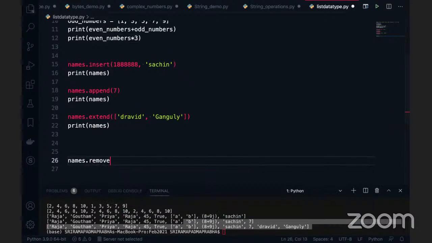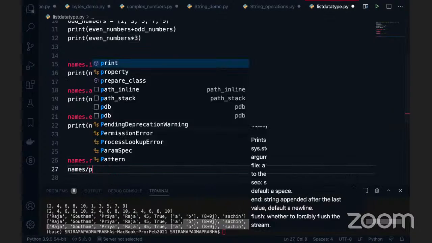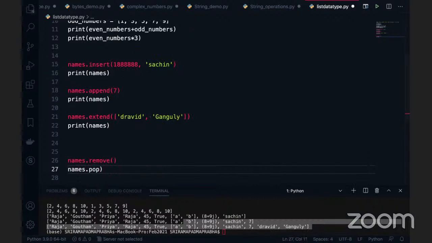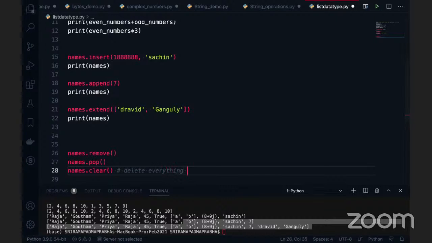Delete operations are like remove, and what else is there? We have the pop function, and these are the delete operations. There is something called clear. Clear means you are deleting the entire data in the given list. So you can say that it deletes everything here, making the list empty.